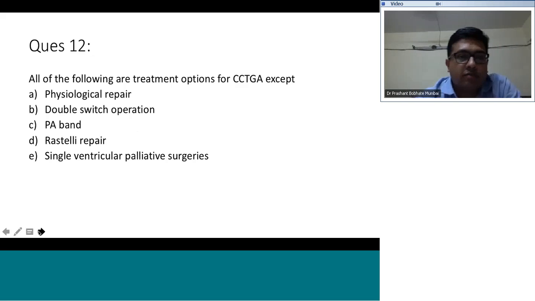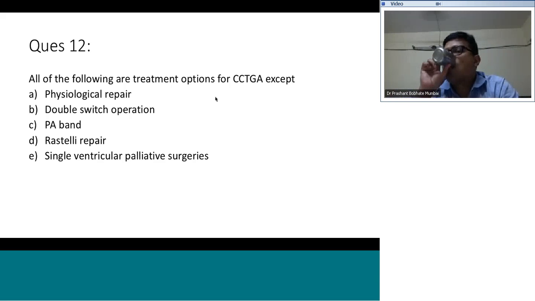Question 12. All of the following are treatment options of CCTGA except physiological repair, double switch repair, PA band, Rastelli, and single ventricular palliative surgeries. So the question is except.